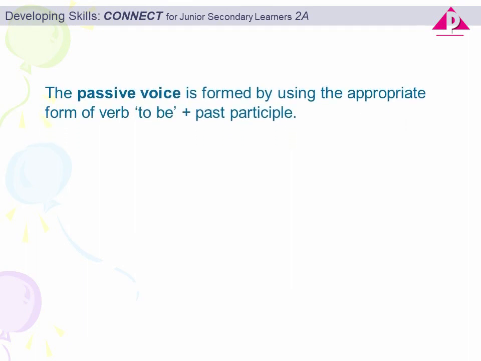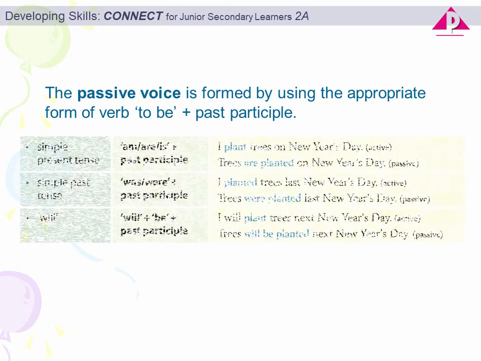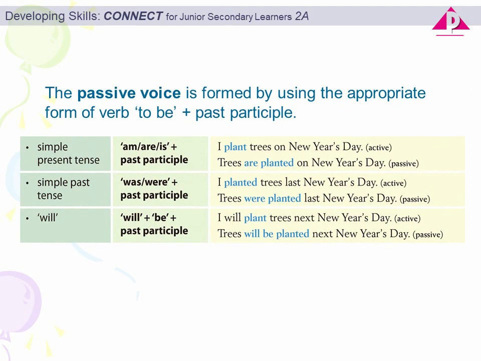From the above, we have covered the usage of the passive voice. Now, how about its form? The passive voice is formed by using the appropriate form of the verb to be and the past participle. Here are some examples.